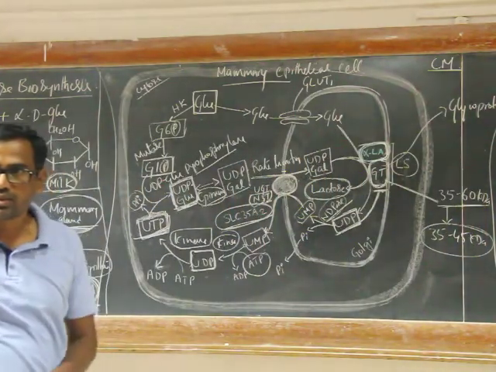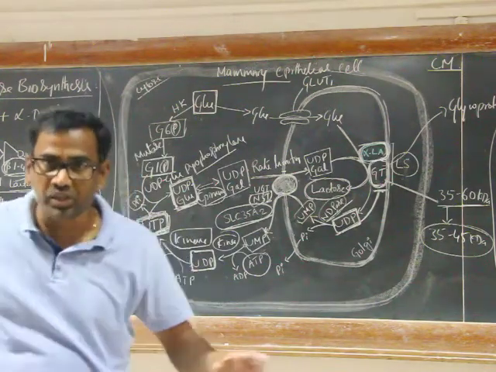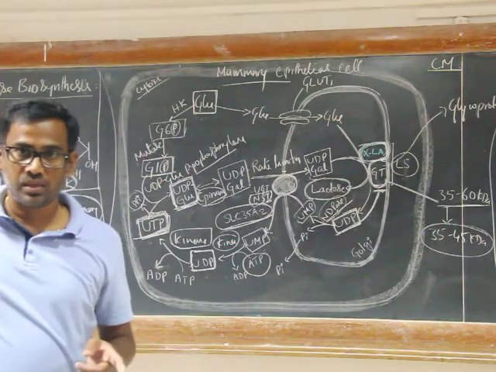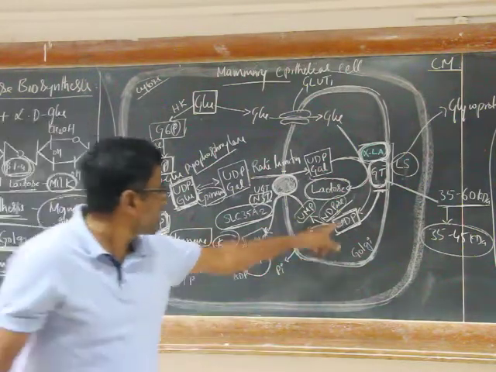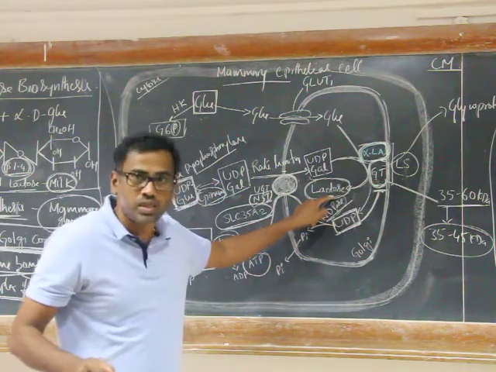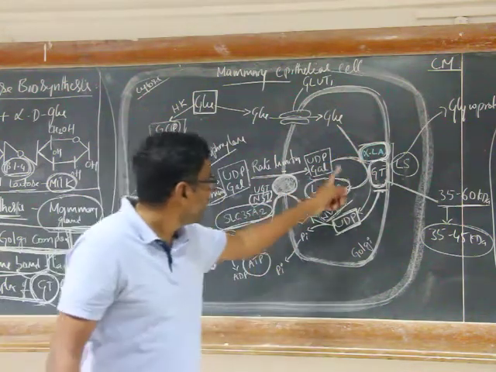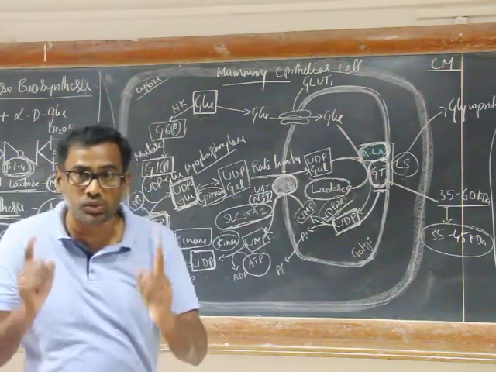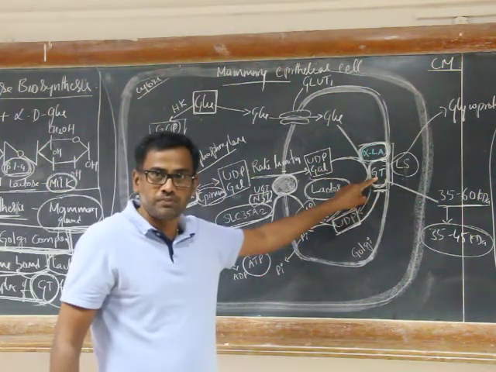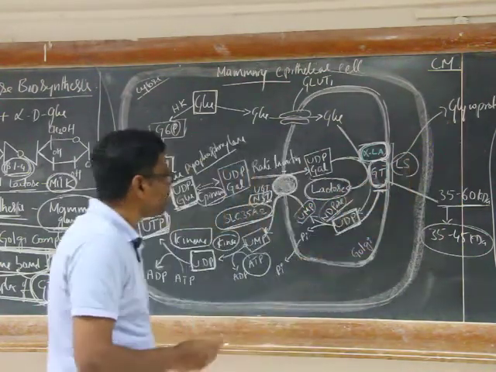Right? That means galactosyl transferase is present in all tissues, including mammary gland epithelial cells. So what decides the function of galactosyl transferase? The function of galactosyl transferase in the synthesis of lactose is decided by alpha lactalbumin. This alpha lactalbumin is expressed only in the mammary gland, and that too during lactation. If it is not expressed, this galactosyl transferase is just involved in the synthesis of glycoprotein.